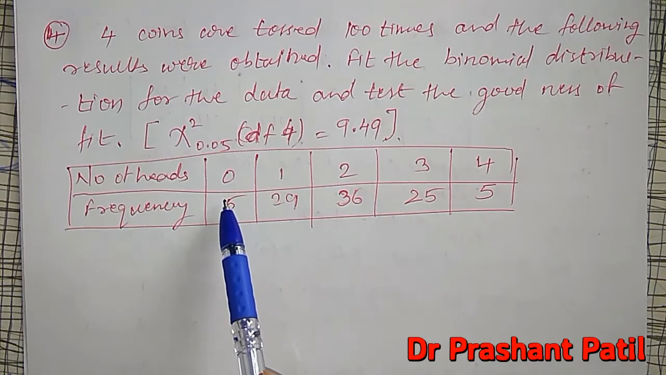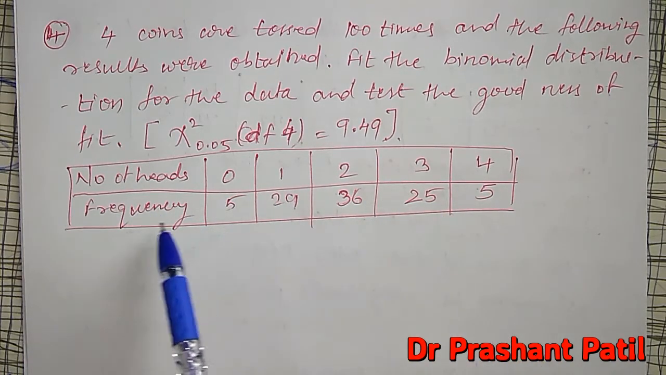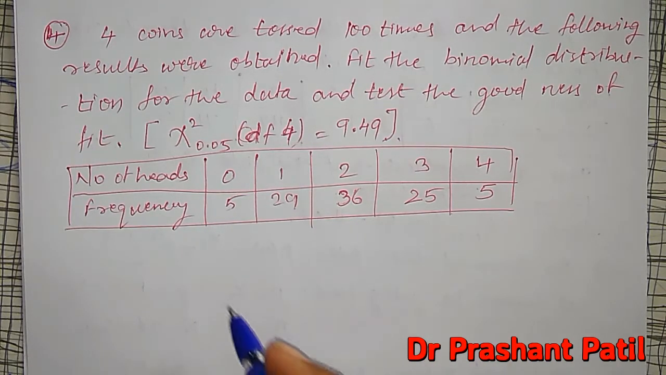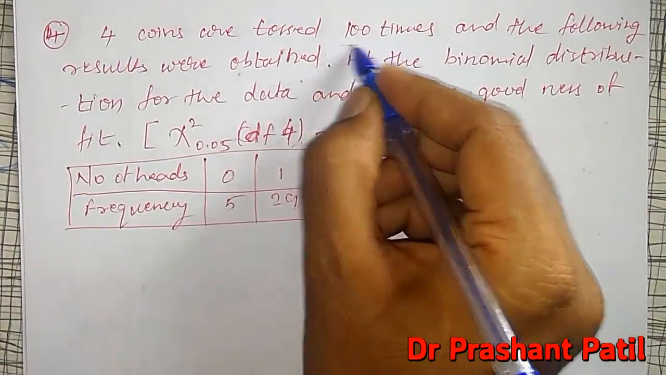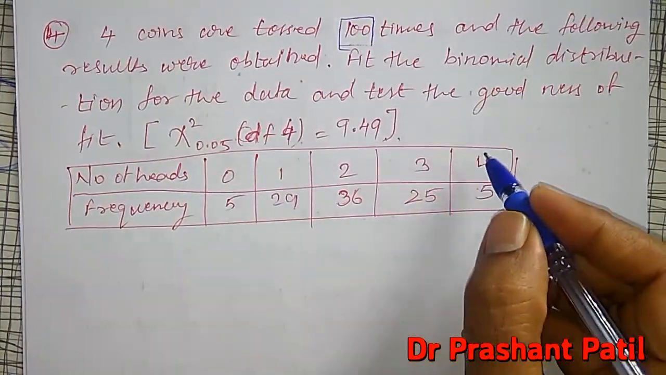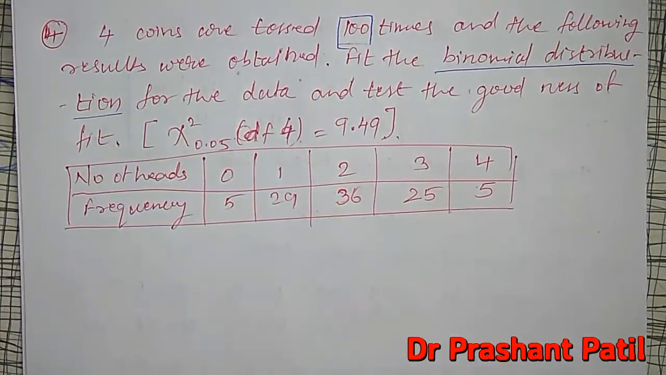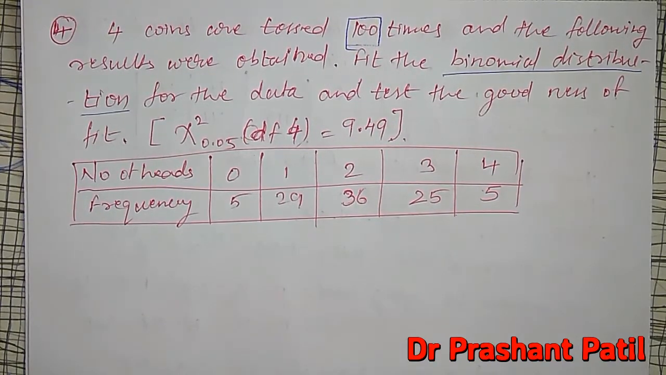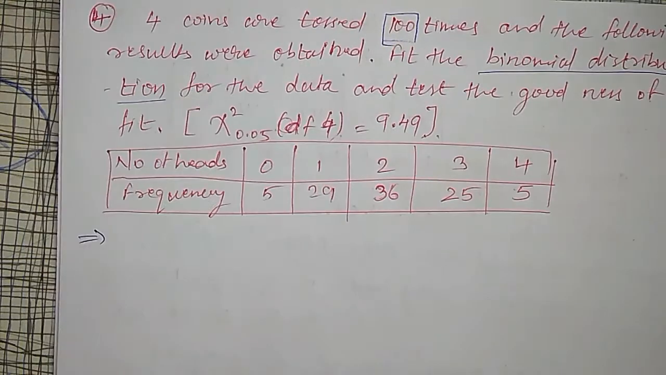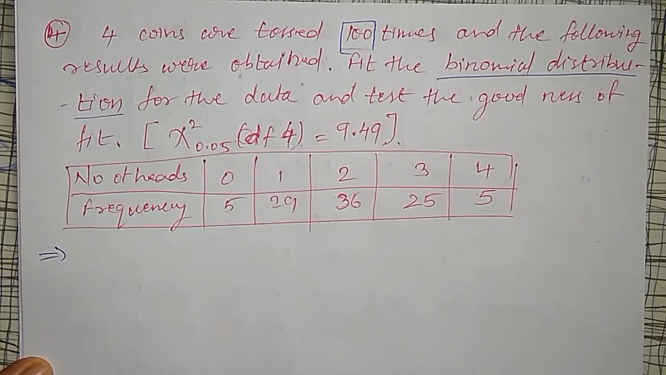The number of heads is given, varying from 0 to 4, and their corresponding frequencies are given. In this case 4 coins are tossed 100 times, and we have to fit a binomial distribution for this. To fit a binomial distribution, as we discussed in the last video, I can directly take a probability of success and probability of failure, but I have to fit the binomial distribution first according to the given data and then we have to check.